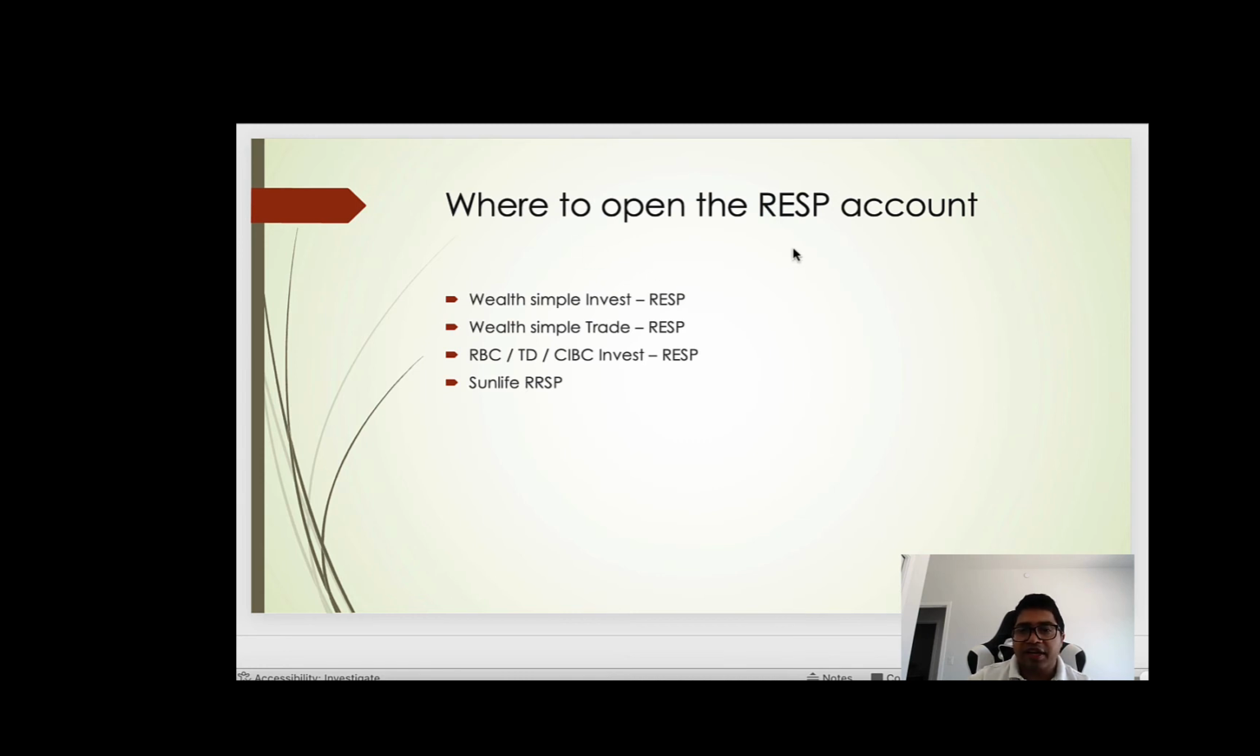Okay. Where can you open an RESP account? You can open it with Wealthsimple Invest or Trade. If you want an automated investment, Wealthsimple Invest is a good option. If you want to add stocks or investments that you like, Trade is an option. You can also open it with banks like RBC, TD, CIBC. You can also open it with insurance companies, like Sun Life.